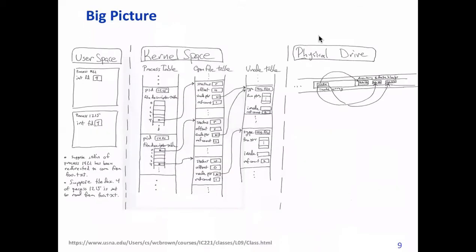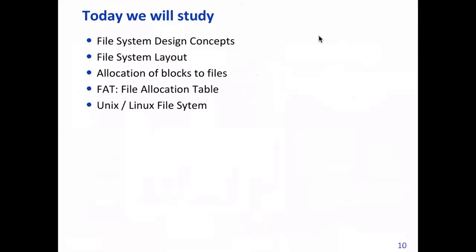Okay, so this structure we have seen, we're not going into it. Today we'll look at basic concepts, then how we can actually put logical blocks into the actual disk. Then we'll look at three methods: first contiguous allocation, then the FAT system, and third Linux FFS, the fast file system.